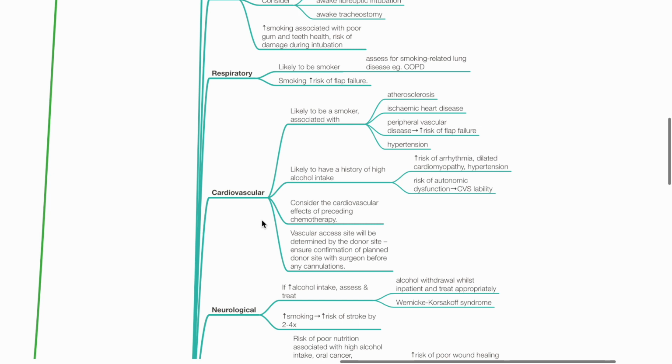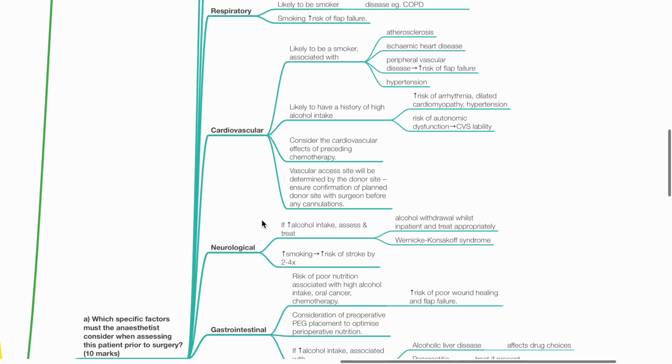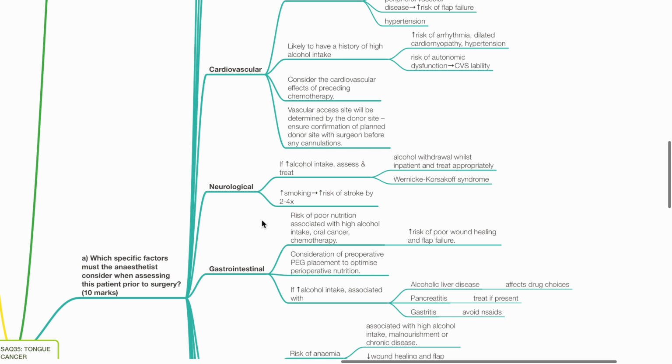High alcohol intake is associated with arrhythmias, dilated cardiomyopathy and hypertension, and risk of autonomic dysfunction leading to CVS lability. Treat as appropriate if present. Consider CVS effects of preceding chemotherapy, such as cardiomyopathy. Vascular access site will be determined by the donor site. Ensure confirmation of planned donor site with surgeon before any cannulations.